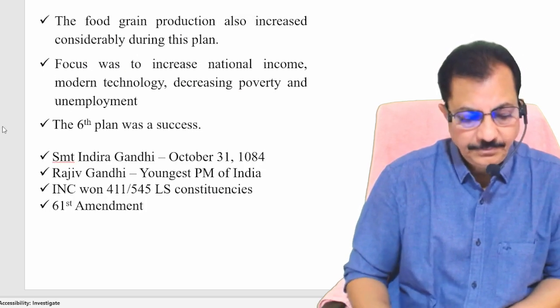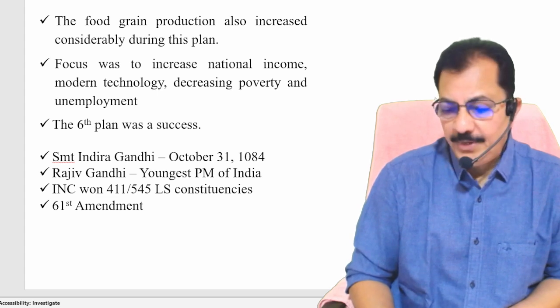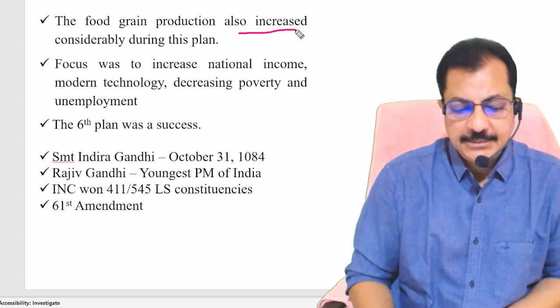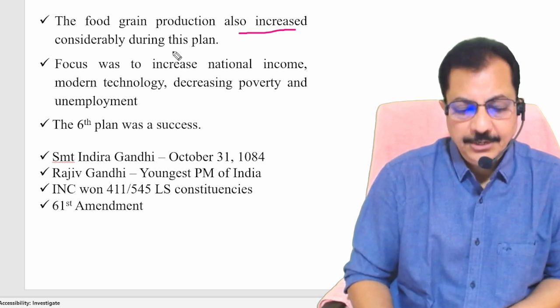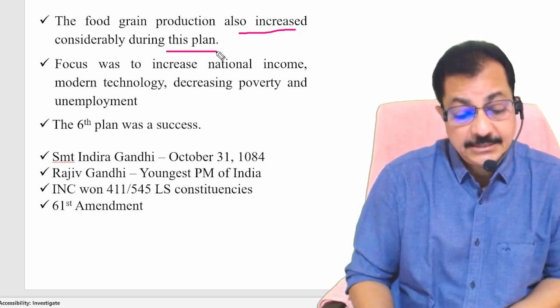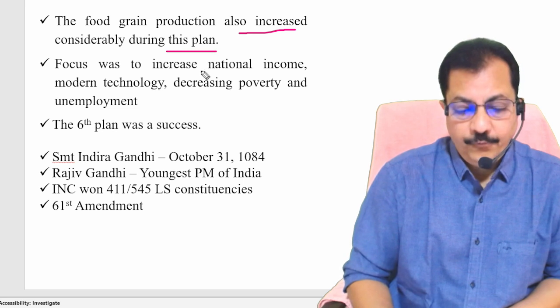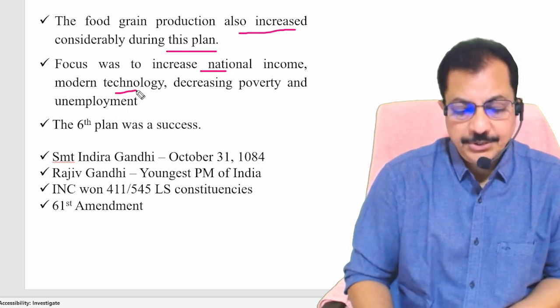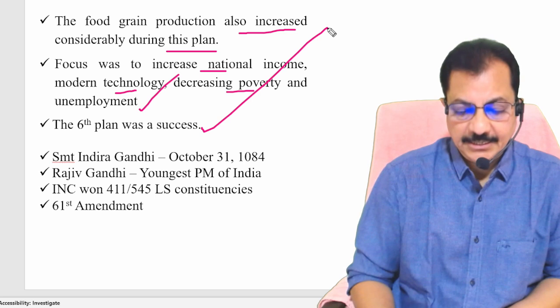Clear? Next. Food grain production also increased considerably during the sixth five-year plan. The focus was to increase national income, modern technology, decreasing poverty and unemployment. Hence, the sixth plan was considered to be a success.